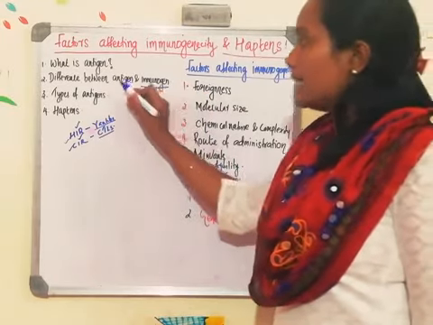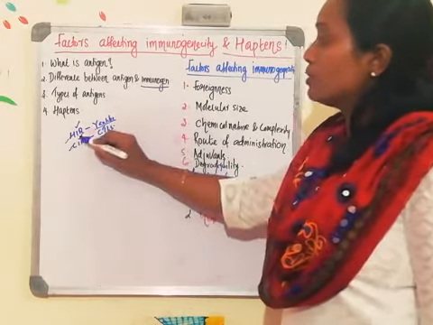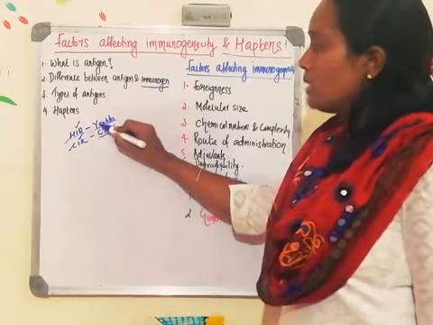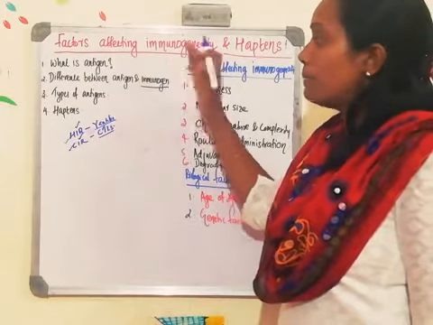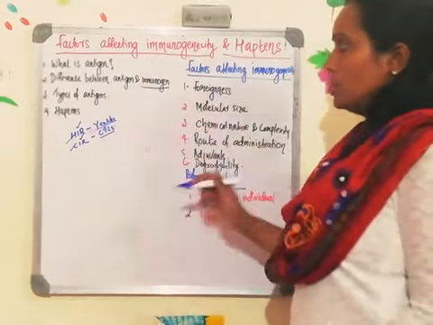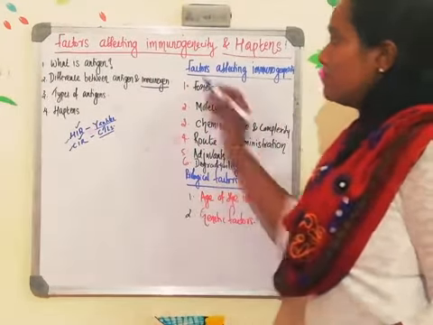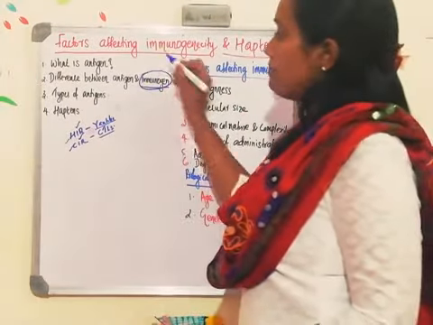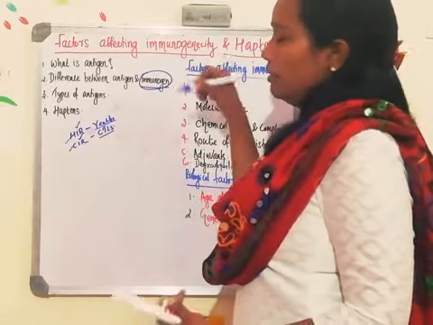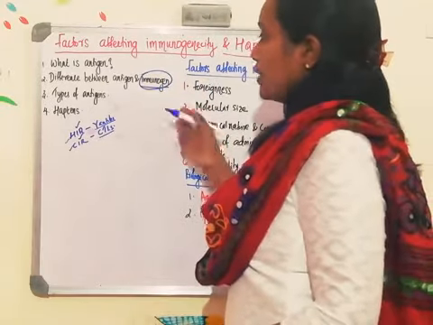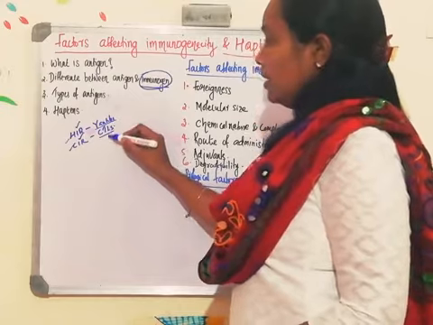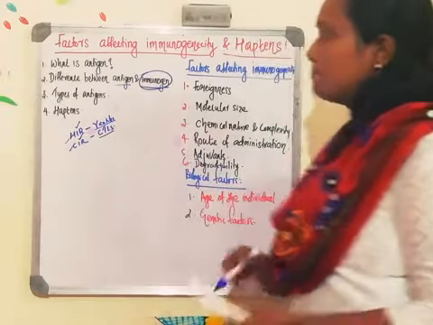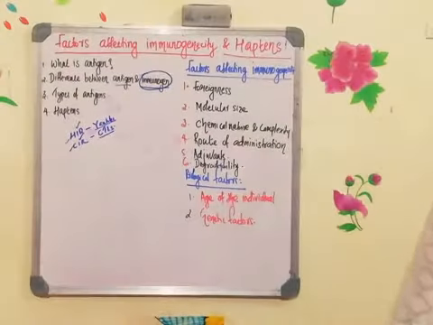Remember one thing, antigens can bind to the products of humoral and cell-mediated immune response. That means antigens will be able to bind to the antibody, but they may not be able to induce its production. So the compounds which can activate the production of antibody are called immunogens. The compound which can bind to the product of the immune response, the antibody or the CTL, will be considered an antigen. So that is a very important definition to remember.